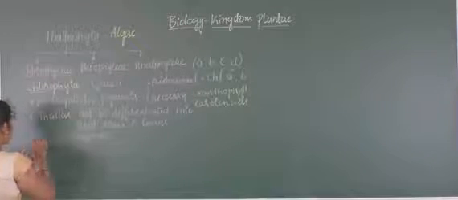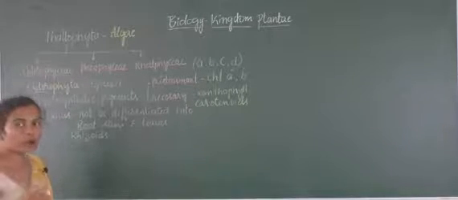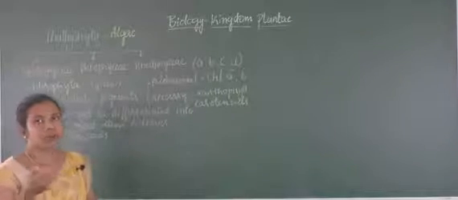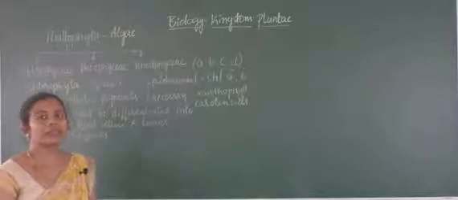Later various forms of algae are found. They possess a spherical shape or ovoid shape or elongated filamentous structure.